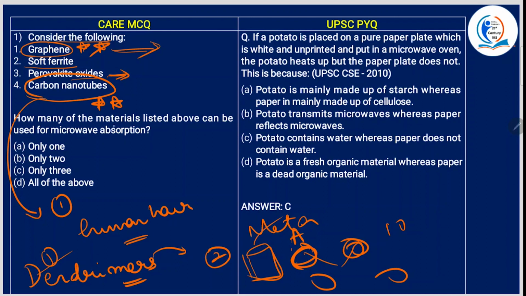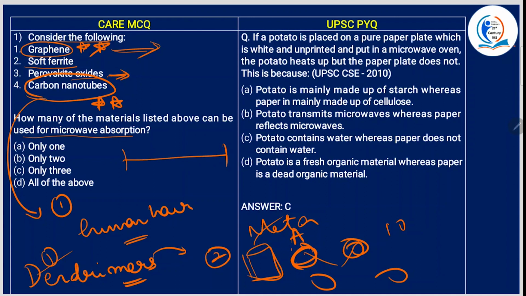Now, how many of the materials listed above can be used for microwave absorption? Now, what are microwave absorption materials? Those are substances that are designed to absorb and dissipate electromagnetic energy in the microwave frequency range.